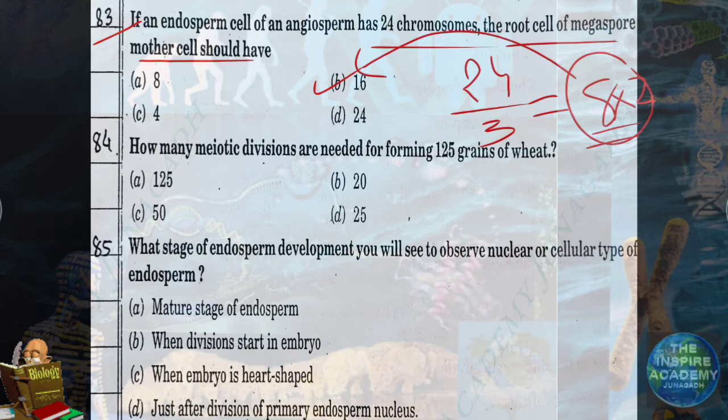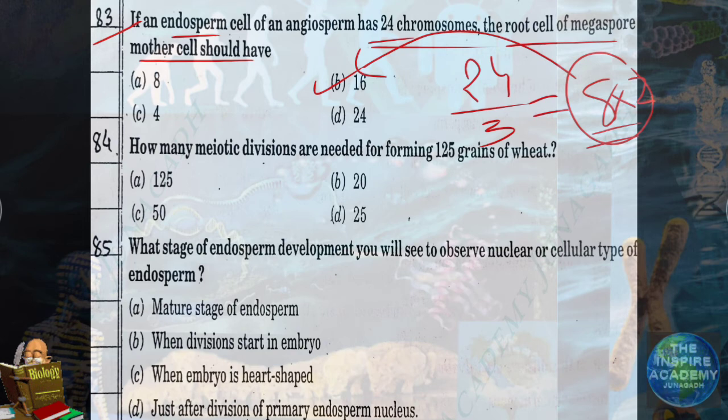Again I am repeating, endosperm cell, that is primary endosperm cell, PEC. PEC is having PEN, primary endosperm nucleus. PEN is 3N. It is having 24 chromosomes. It is given in the question. So what will be the haploid number? It is having 3N number. So what is N? N is 8.